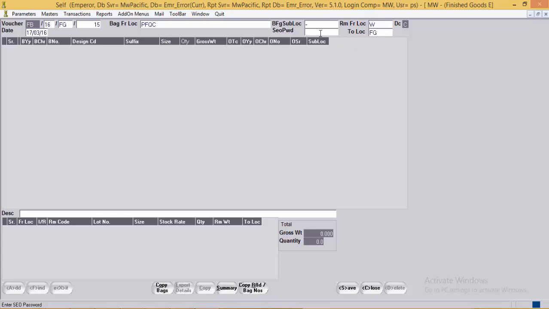Then SEO password. User can specify the SEO password if required to overrule some checks in the system. Next is RM from and to location. In the case of FG, when the pieces are moving from WIP to the FG, the RM will also get transferred from the WIP to the FG location. Next, user can enter a bag number over here. As there are no bags lying in the FQC location now, system is not showing any help for the bags.